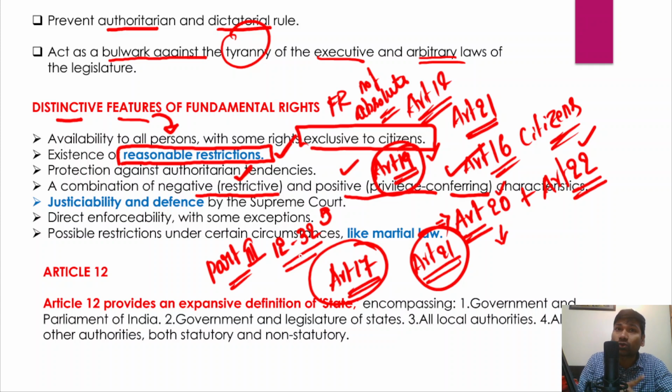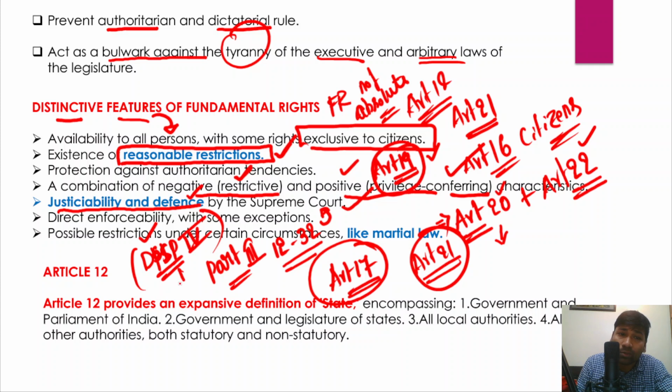So you could even approach the Supreme Court directly, even if you believe that any of your fundamental rights are violated, and that is why it is said that these fundamental rights are justiciable and they can also be defendable in the court of law. But the other thing that you should understand, the directive principles of state policy which are mentioned in Part 4 of the Indian Constitution, they are not justiciable in nature, right? So if the state does not apply the directive principles of state policy while formulating the laws, you cannot go to the courts and ask the courts to issue a directive to the state to implement the DPSPs.